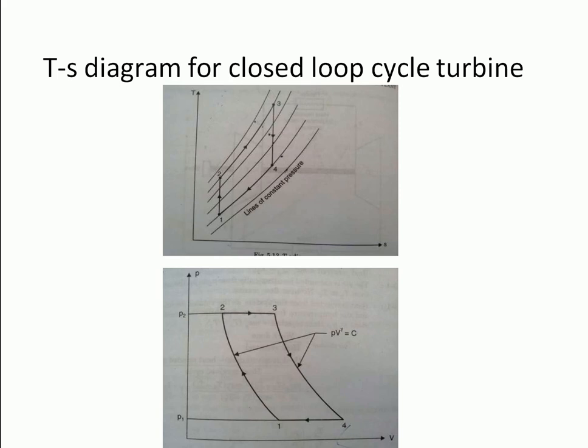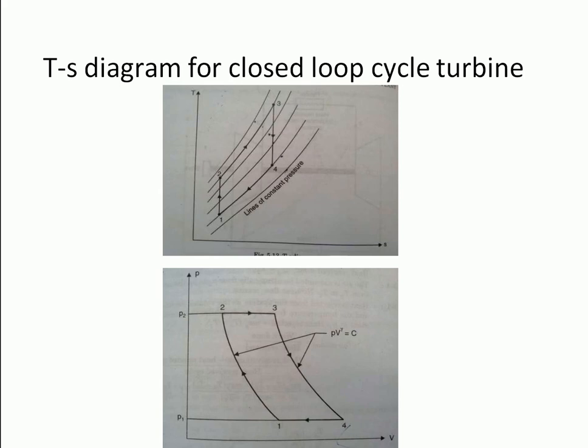At P2, heat received is mCp del T, that is mCp (T3 minus T2). From process 3 to 4, the air is expanded isentropically from P2 to P1, and temperature from T3 to T4, with no heat flow.